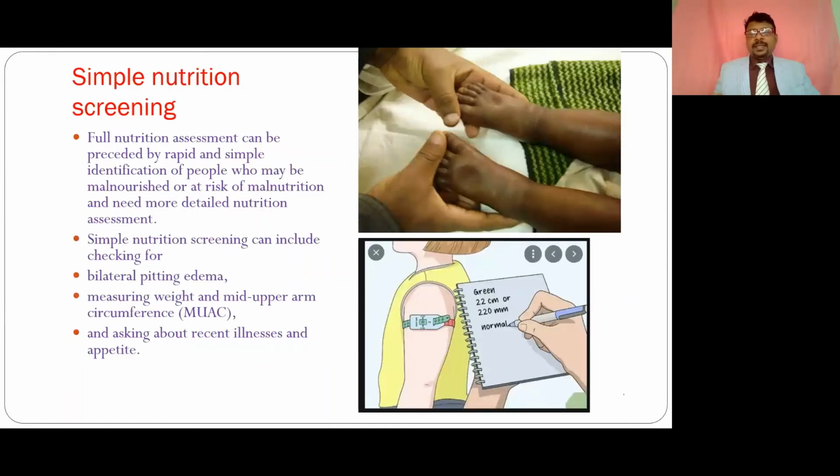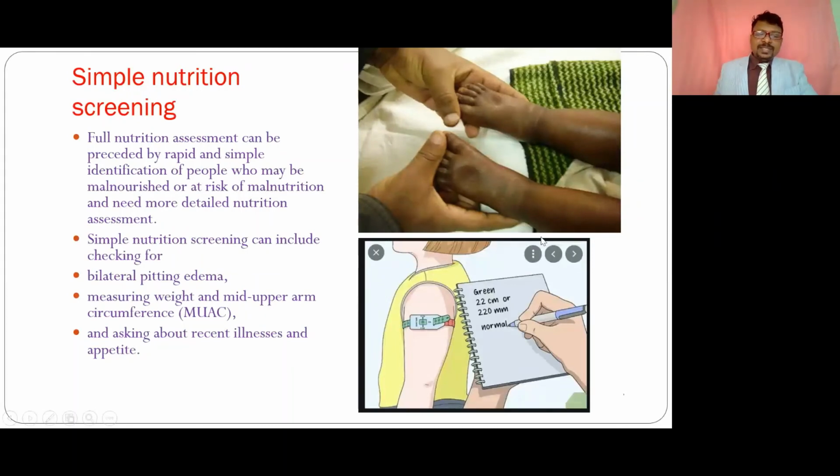If you press the legs, it may leave a depression, a shallow pit, and this is an indication of malnutrition. Along with bilateral pitting edema, we also have to measure the weight and the mid upper arm circumference. There is a scale for measuring the mid upper arm circumference, and 22 to 24 centimeters is considered normal.